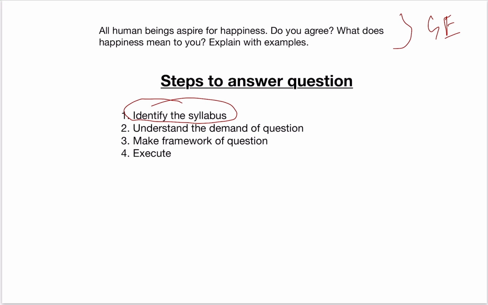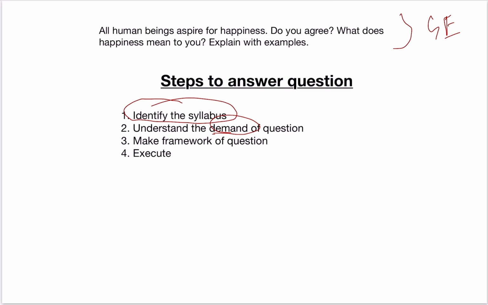Now, the next step is to understand the demand of the question. Whenever you get a question, you need to understand its demand. It is not important how much you know, but you have to write only those things which have been asked in the question. When I check students' papers, I have seen that many times students write a lot of things, they have a very good knowledge base, but they do not write as per the demand of the question. So you need to understand precisely what the demand of the question is. Once you understand it, half of your problem is solved, because now you know in which direction you have to move your pen.